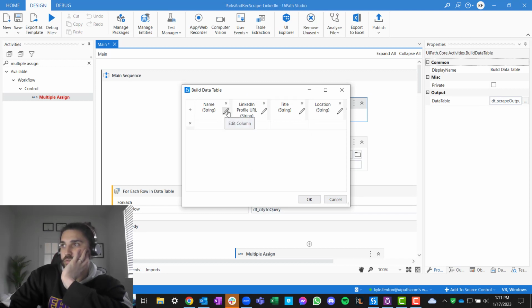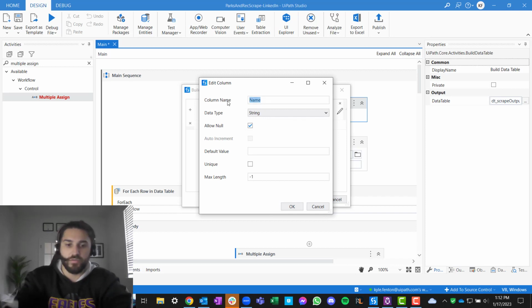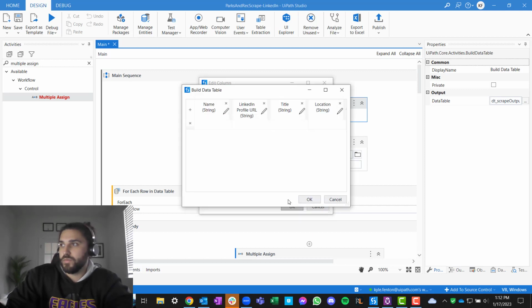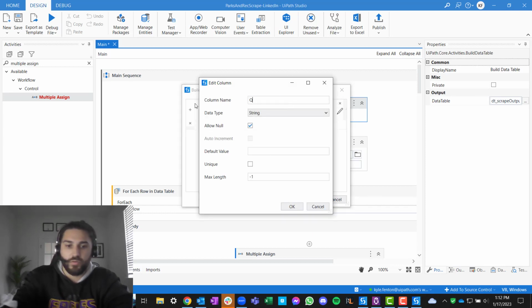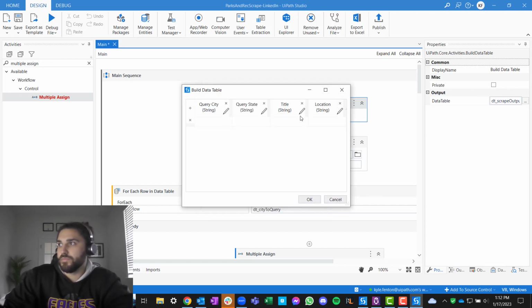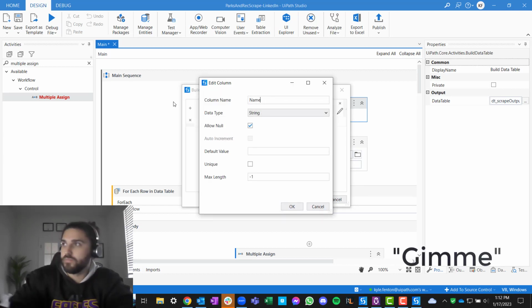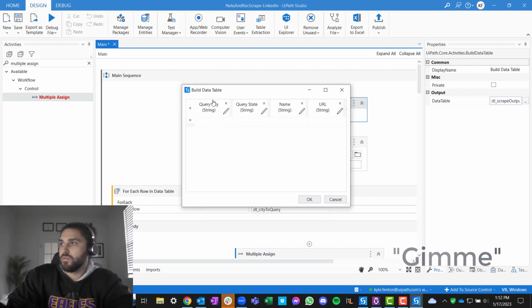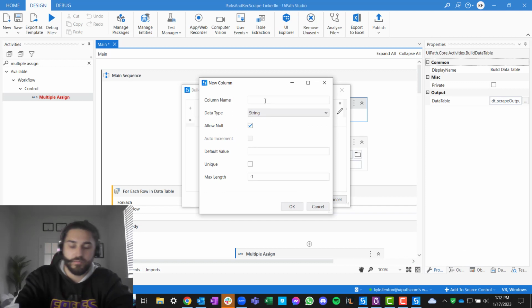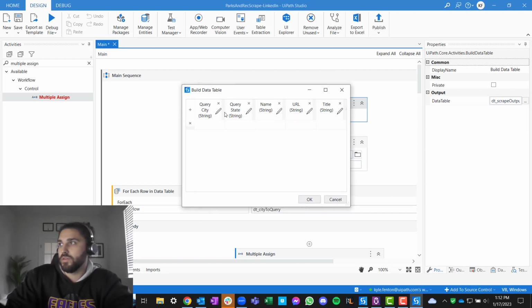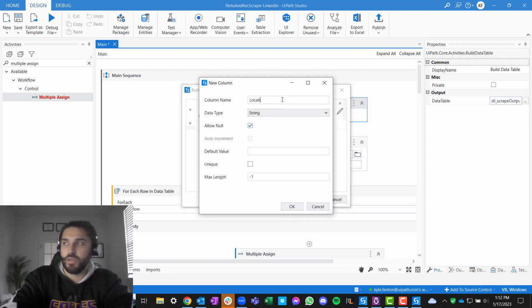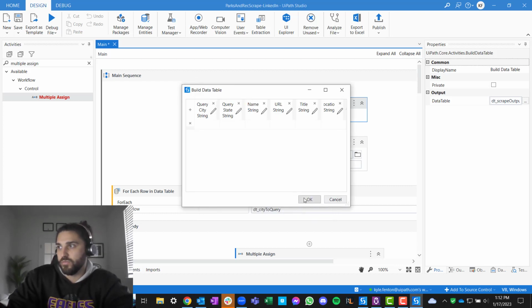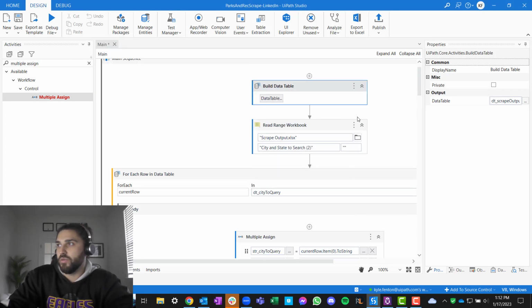So what I'm going to do is change this to query city, query state, and then name, URL, and then we'll add title and then location. So now instead of it being the 4, we change this to 6 columns, and then now we have the data table that we're going to write to.